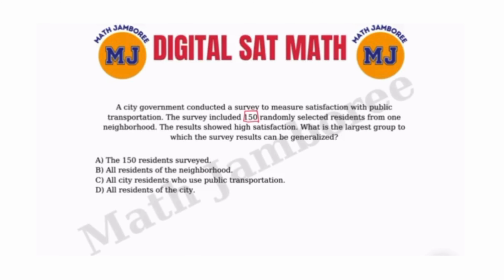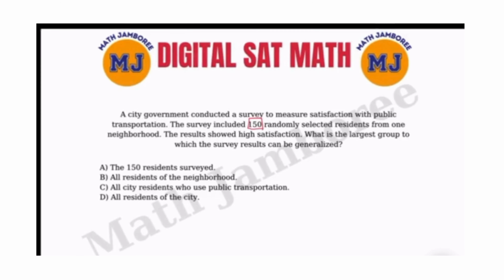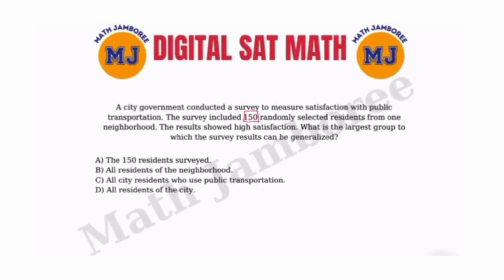What's important here is specifically one neighborhood, not a different one, not the neighborhood at the opposite direction, one neighborhood specifically. And the results showed high satisfaction. That is also very important, and I would suggest you work with a highlighter. That makes it easier to remember things when eliminating the choices.